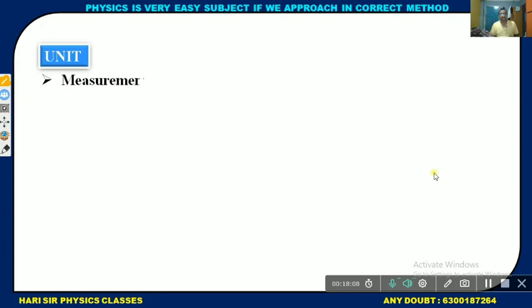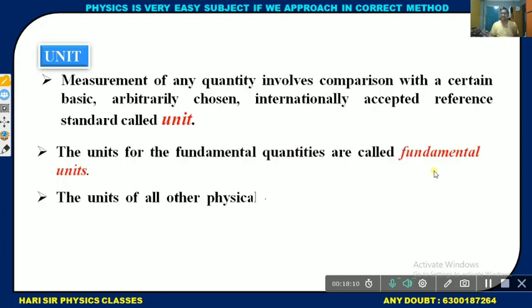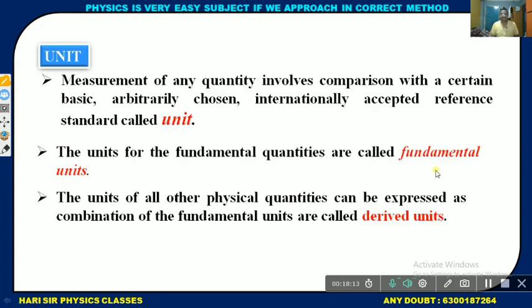Unit. In this unit, what is the meaning of unit? How many types of units? Unit means the measurement of any quantity involves comparing with a certain basic, arbitrarily chosen, internationally accepted reference standard, which is called a unit. The units for fundamental physical quantities are called fundamental units. The units of all physical quantities can be expressed as a combination of the fundamental units, called derived units.